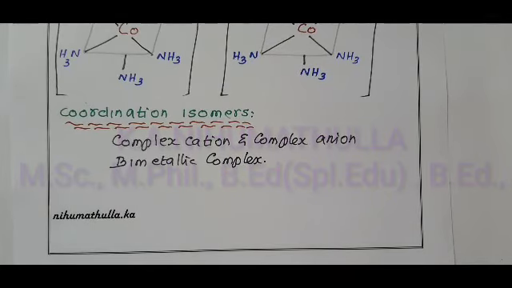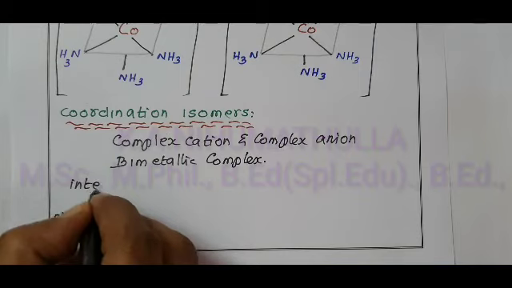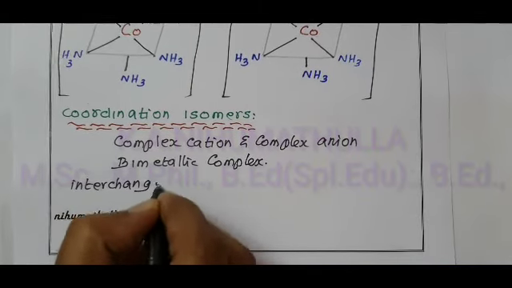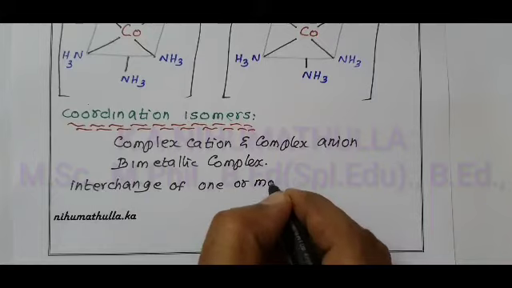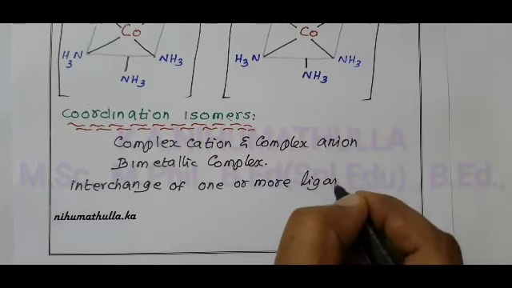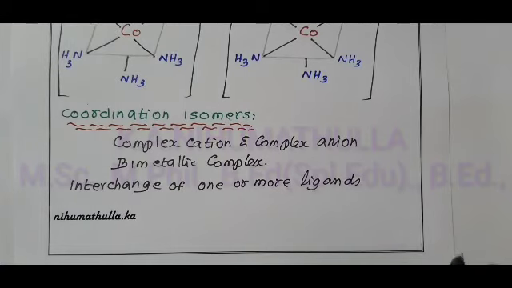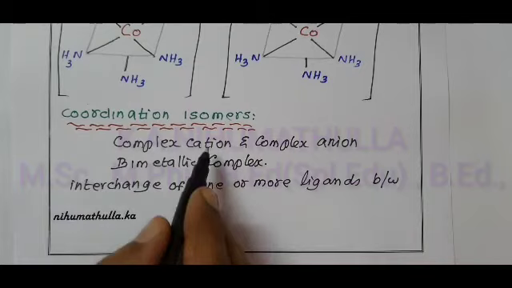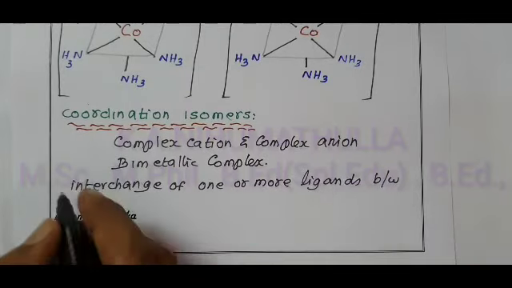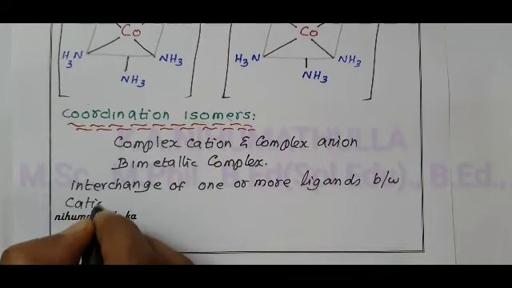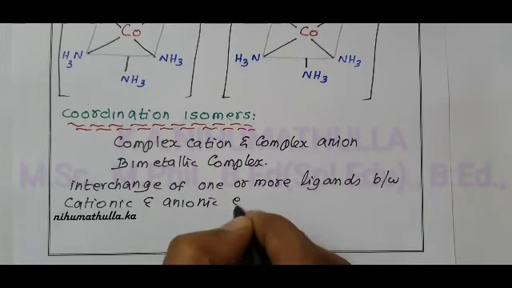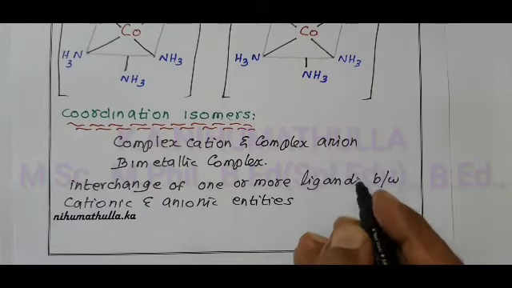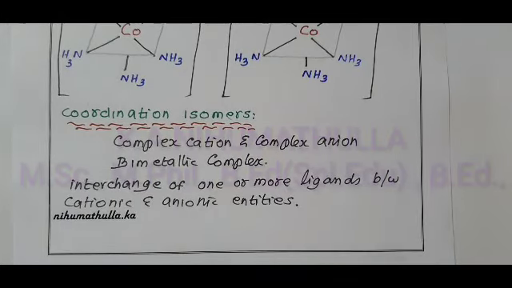What is meant by coordination isomer? How does it arise? It arises due to interchange of one or more ligands, negative or neutral, between the cationic and anionic entities, resulting in different isomers.